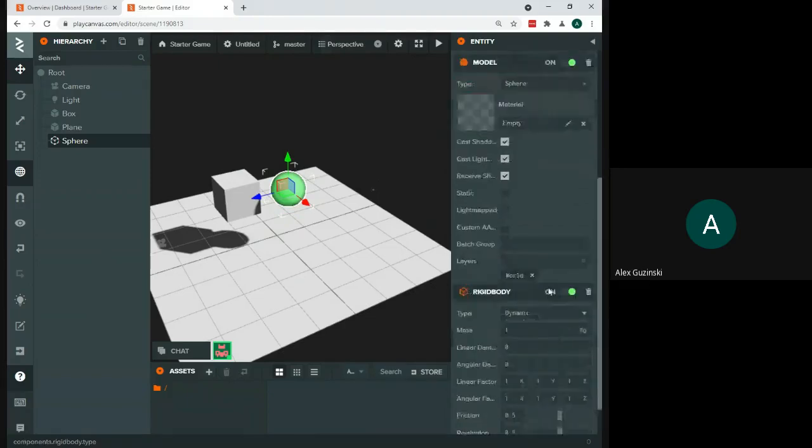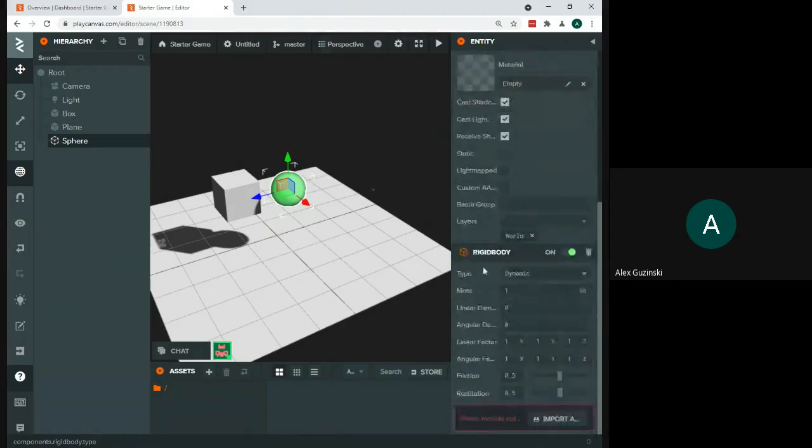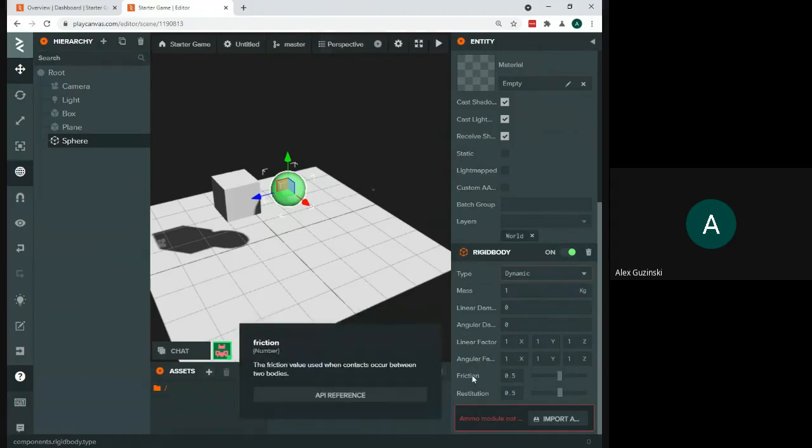Now, from dynamic, you do get several settings here, such as mass, right? This is going to be how heavy that is. And there's several other things we're not going to get into at the moment, at least: linear factor, angular factor, friction. If you know what friction is, it's how two objects rub together. Some of these settings you'll be able to change once we get things working.